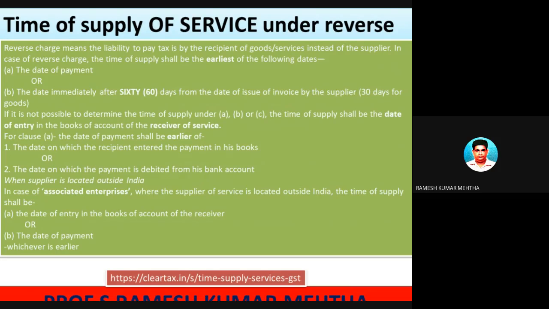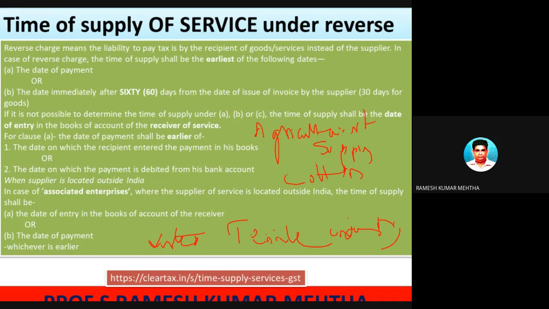So, for example, an agriculturist is supplying cotton to a listed textile company, for example Arvind Mills.